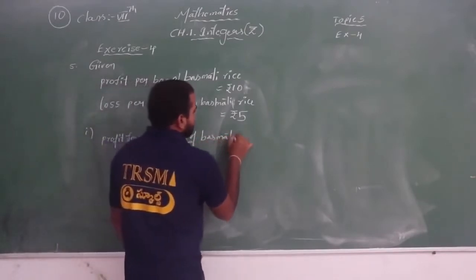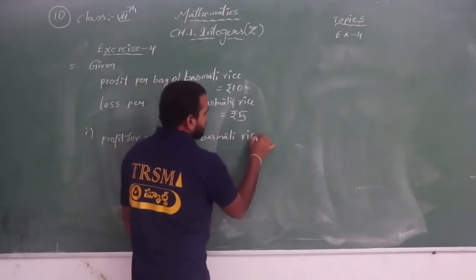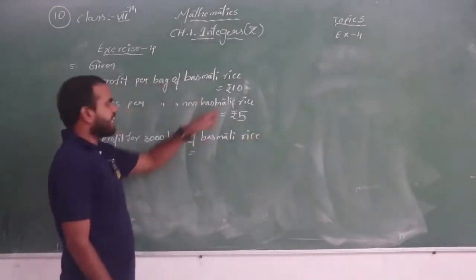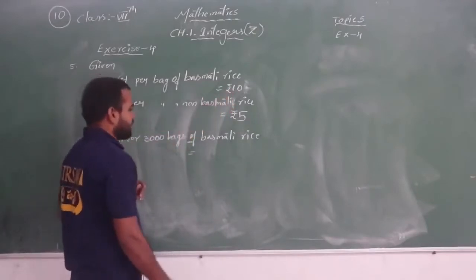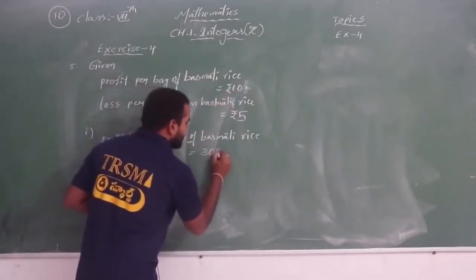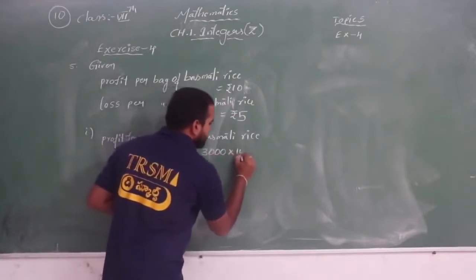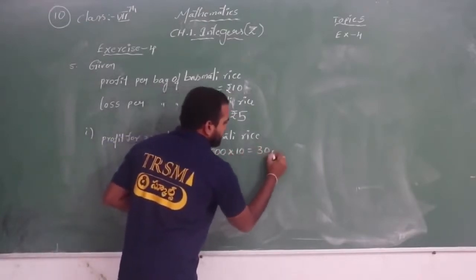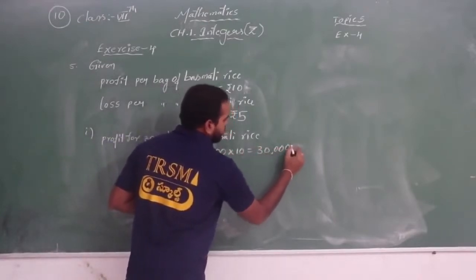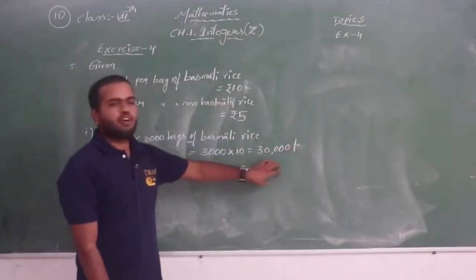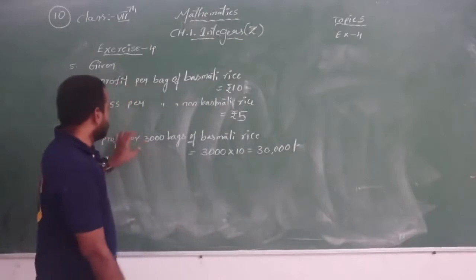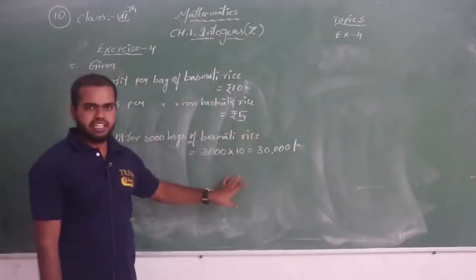Per bag he will get a profit of 10 rupees, right? If he sells 3000 bags, how many rupees will he get as profit? It is 3000 into 10. How much is it? 30,000 rupees. So he will get a 30,000 rupees profit in a month if he sells 3000 bags of basmati rice.